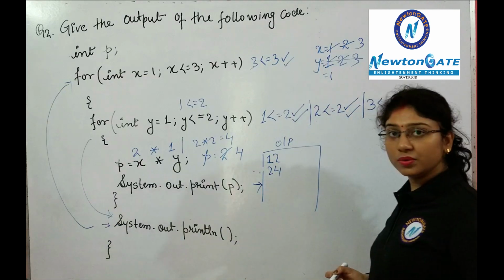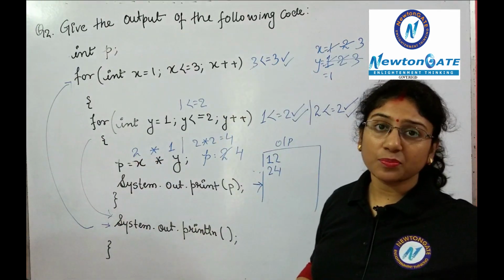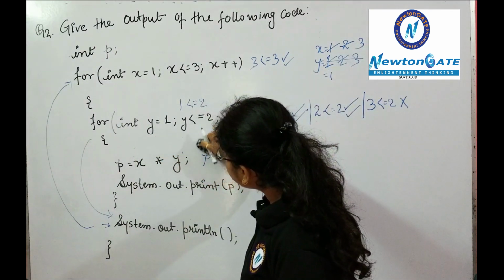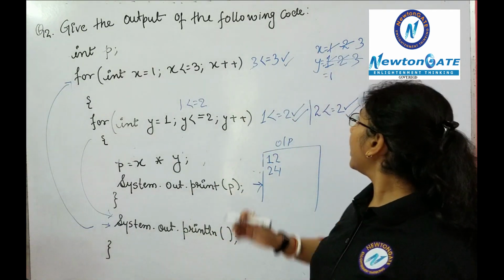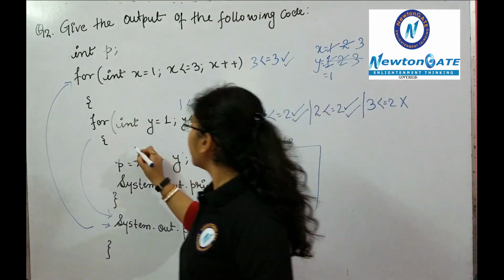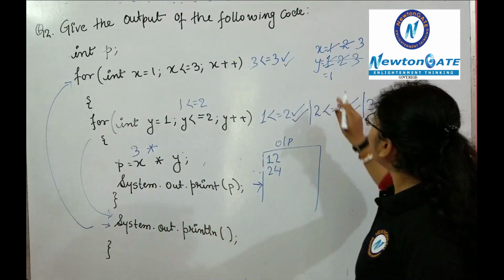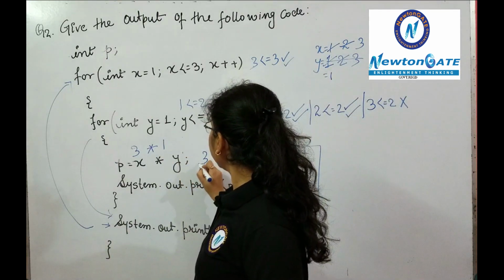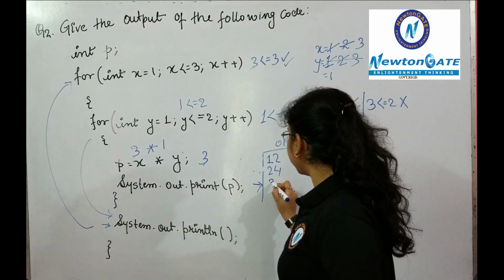Condition is true. As the condition is true, now put the value in the given expression, that is x into y. Clear? So what is the present value of x? You can see in the board that the present value of x is 3. Now 3, and what is the value of y? That is 1. Clear? Now 3 into 1 will be 3. Clear? So it will print 3.